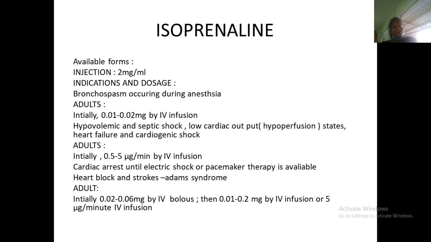In hypovolemic and septic shock, low cardiac output status, heart failure, cardiogenic shock, it can be given. In adults, in case of cardiac arrest or electrical shock, or when pacemaker therapy is available, it can be given. Heart block and strokes, these can be given.